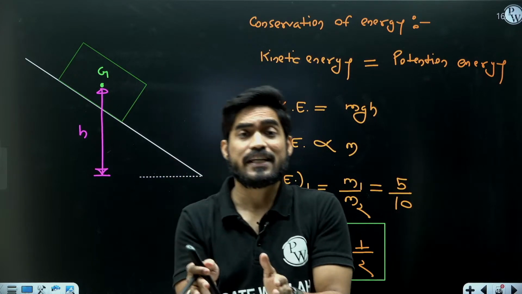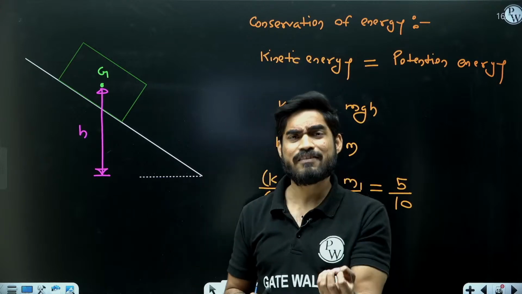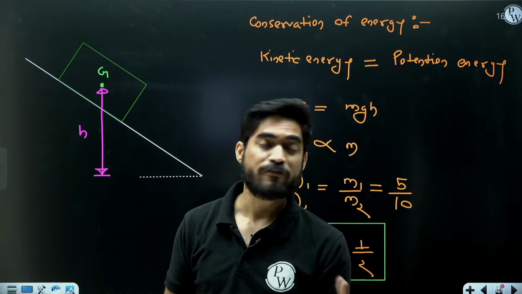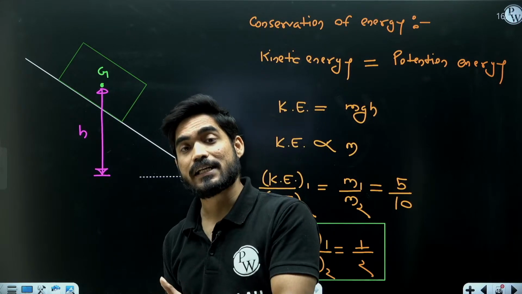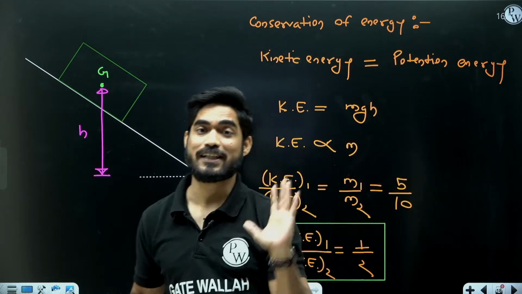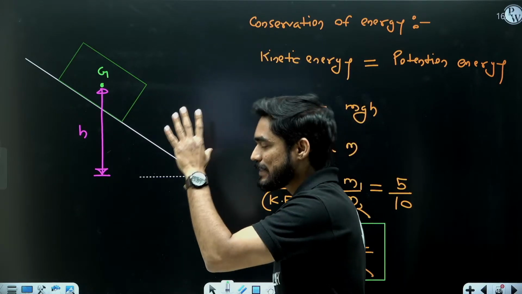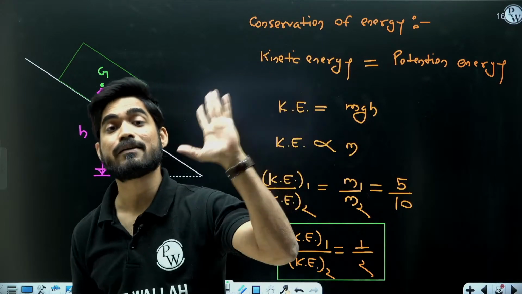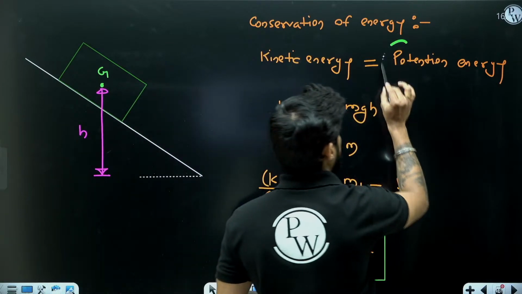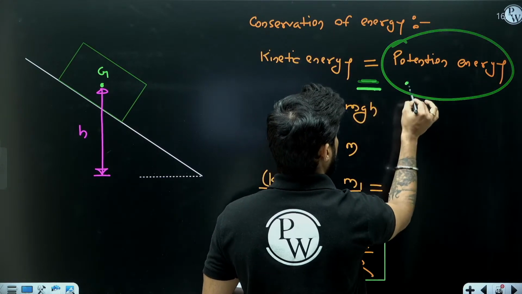Conservation of energy and work energy are not exactly the same. Conservation of energy is only valid when there is no loss of energy, but the work energy method can be applied even if there is loss of energy due to friction. So instead of equating the kinetic energy with potential energy, we are going to equate kinetic energy with work done.